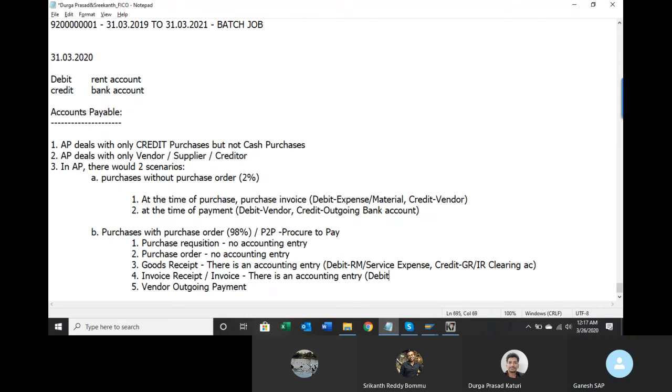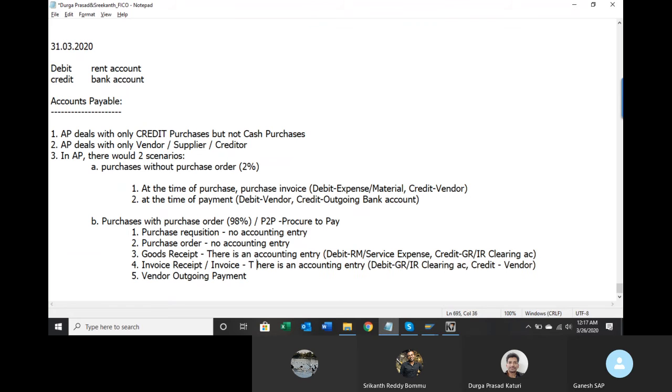Debit GRIR clearing account, credit vendor account. So the debit side and credit side of the GRIR clearing account will get nullified, knocked off. What is the entry? Debit expense, credit vendor. The same case, so the output would be the same. The only thing is, in order to take material into account before the invoice comes in, we are passing this entry in the books of accounts.